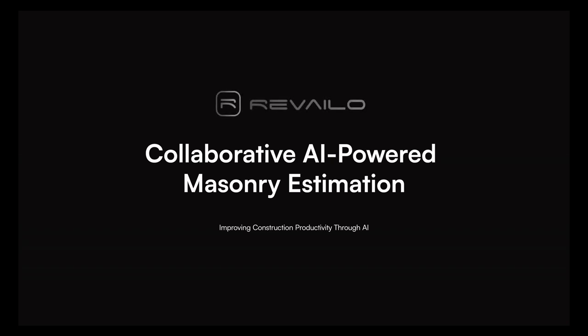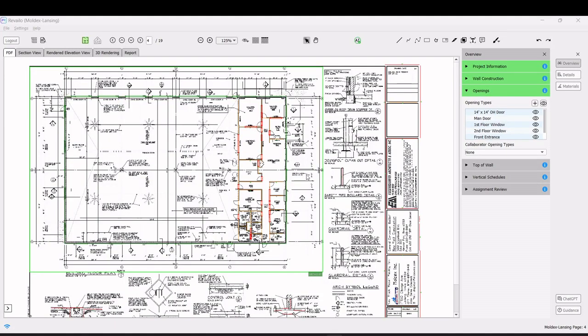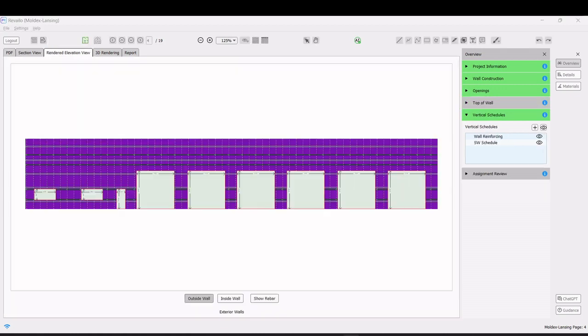In this tutorial, we'll explore how to use the Elevation View tab effectively. After selecting a wall, you can access this view either by clicking the Elevation View tab or by right-clicking on the wall and selecting the Elevation View option. This presents a frontal view of the wall from the exterior, indicated by the green pointer on the floor plan. This feature allows you to zoom in on the wall to inspect its appearance closely.